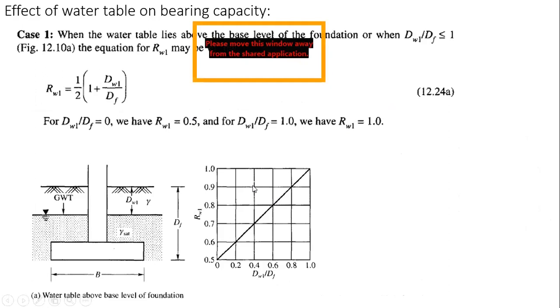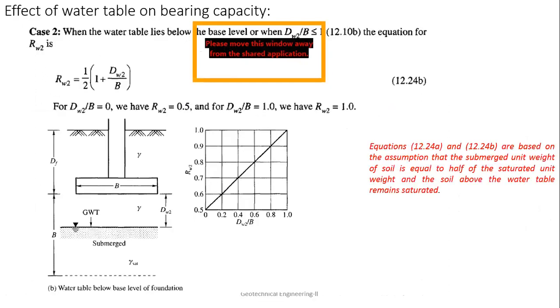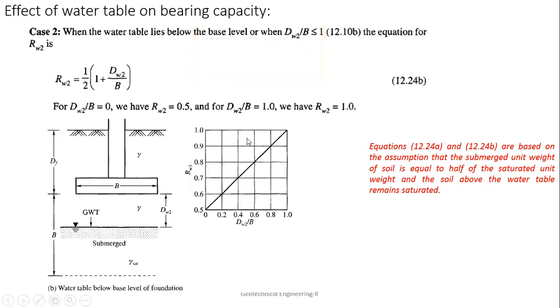This is how the formula will be used. The second is Rw2 is half into 1 plus dw2 by B. So dw2 by B equal to 0, then we have Rw2 equal to 0.5. And dw2 by B equal to 1, we have Rw2 equal to 1. So this is how this formula will be used. This is a very general formula.